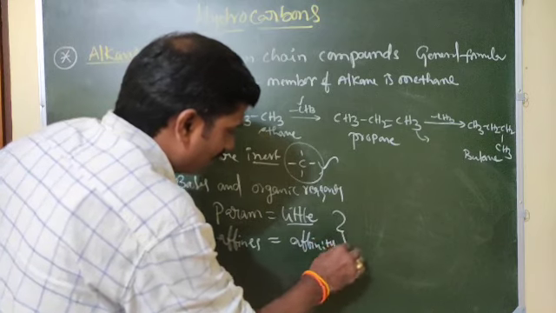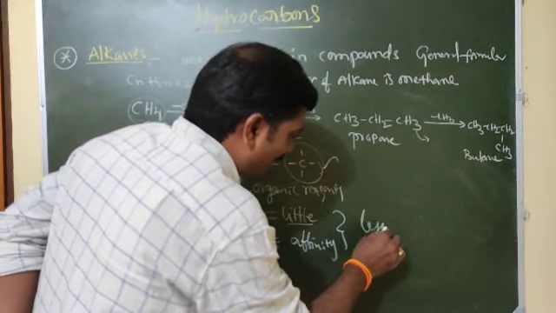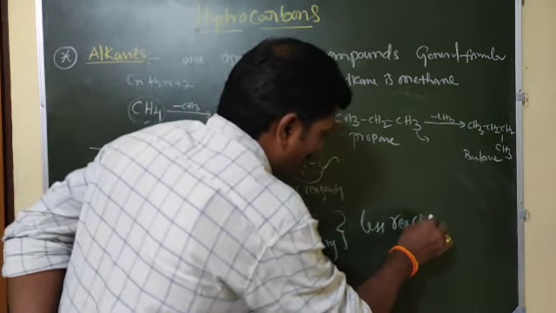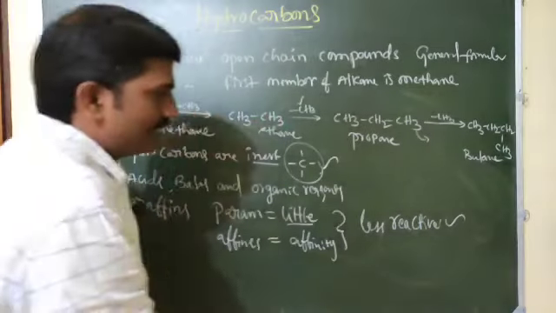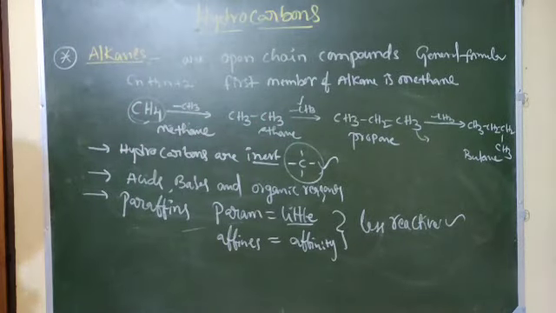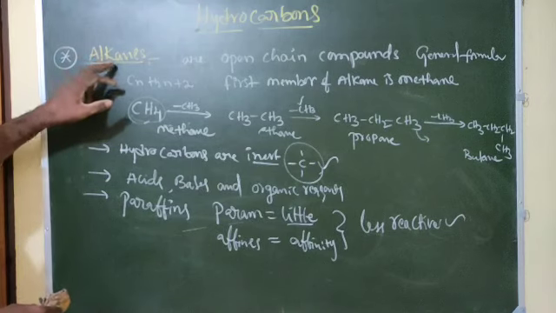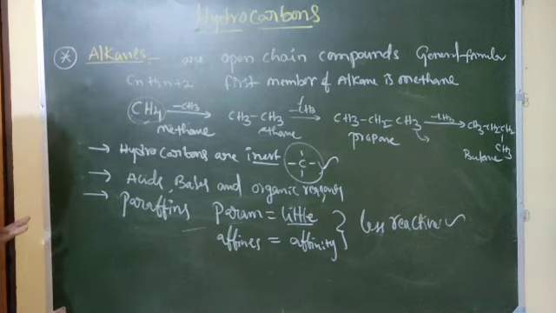Little affinity, that means less reactive. This is less reactive compared to alkenes and alkynes.